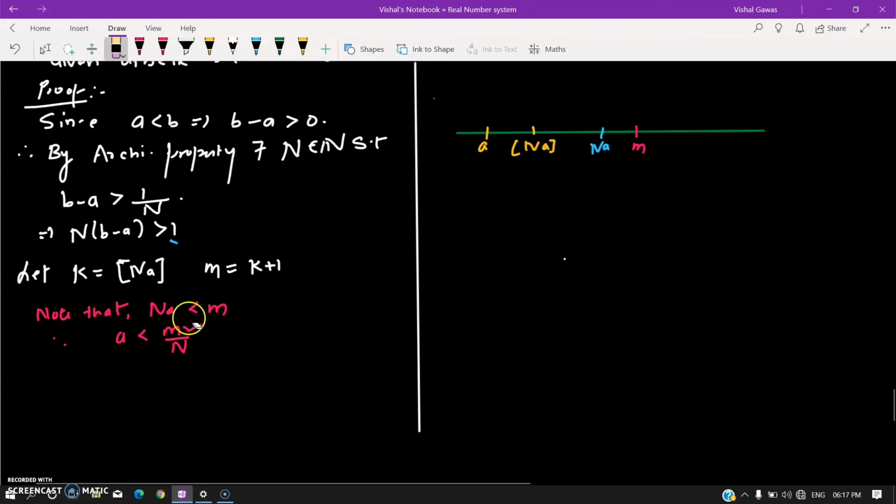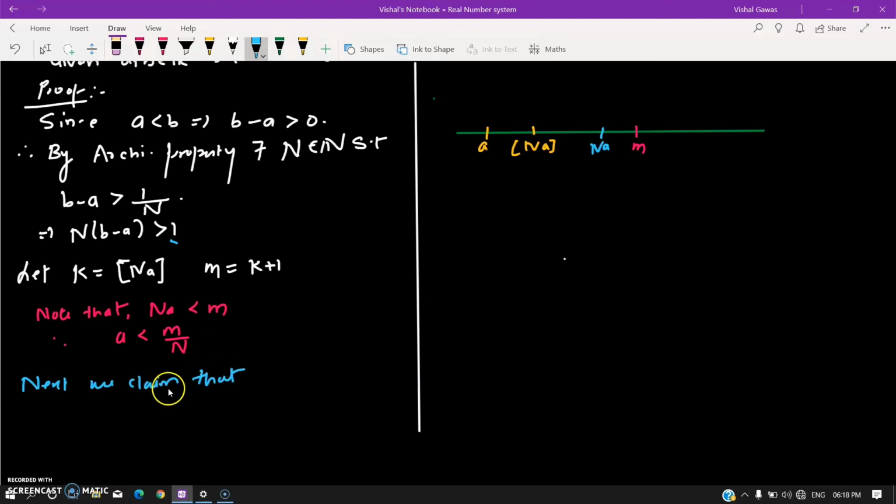So next up we claim that m is less than n times b, so that m by n is the rational number we are looking for. Suppose otherwise, this is not true, that means m is bigger than or equal to n times b.